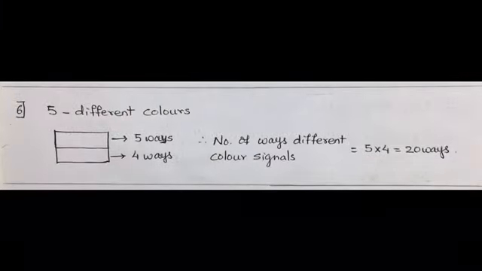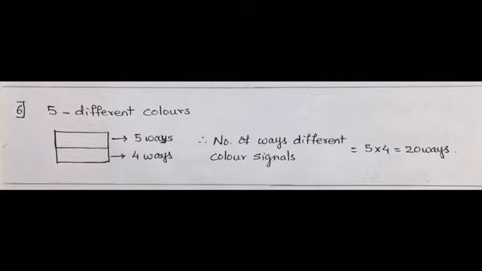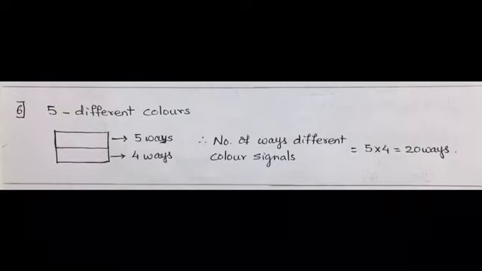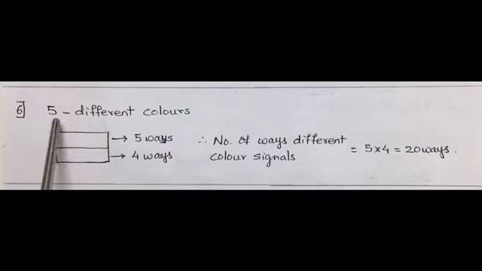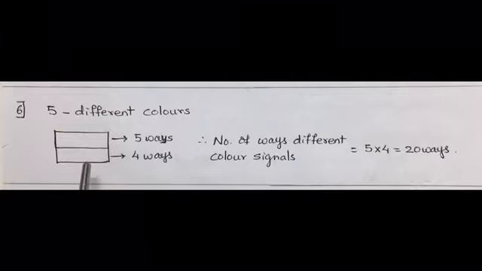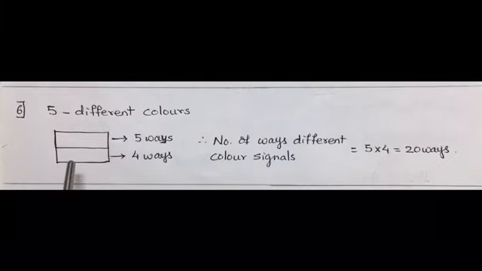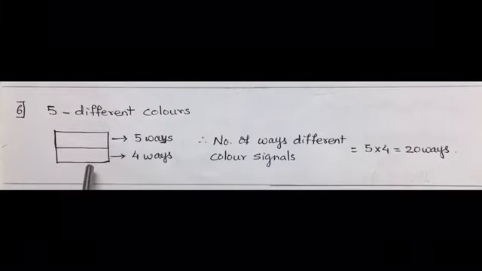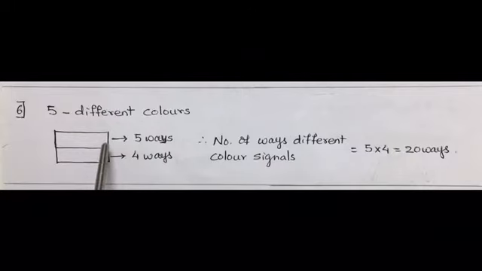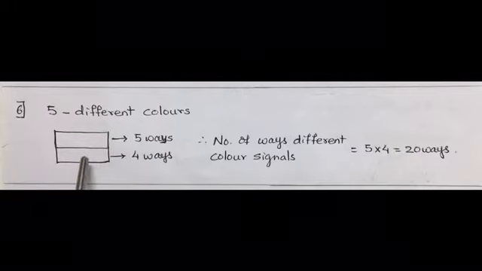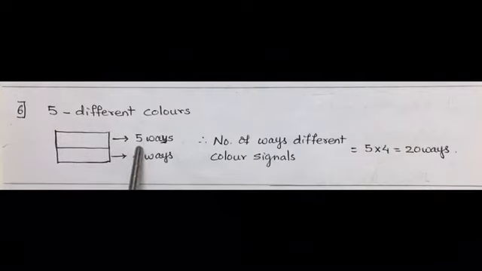Given 5 flags of different colors, how many different signals can be generated if each signal requires the use of 2 flags, one below the other? Total there are 5 different colors. Flags for signals are to be prepared and 2 flags are to be prepared for signals. If we are preparing the first flag, that can be done in 5 different ways.